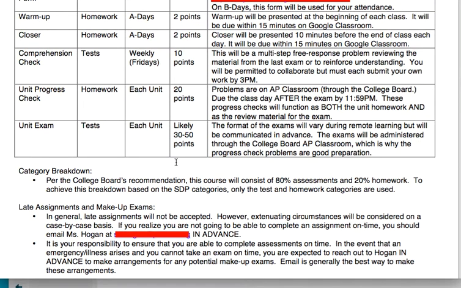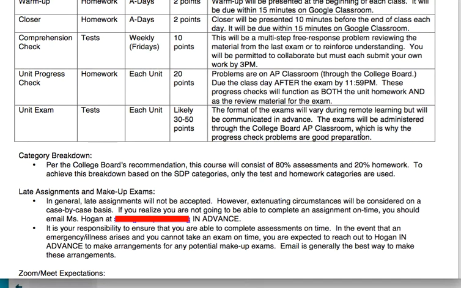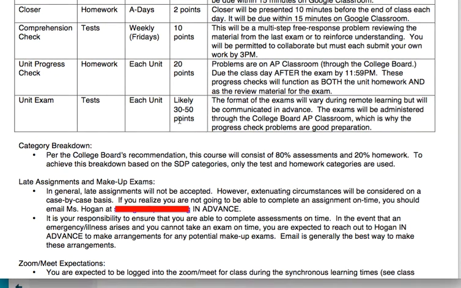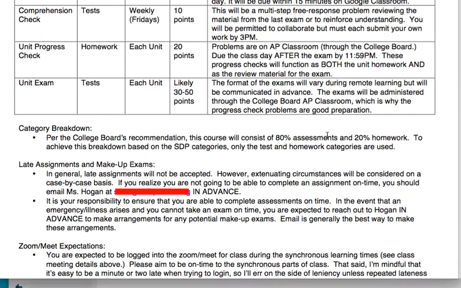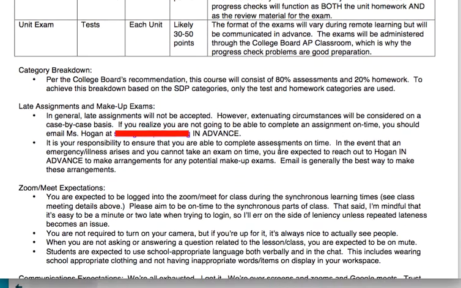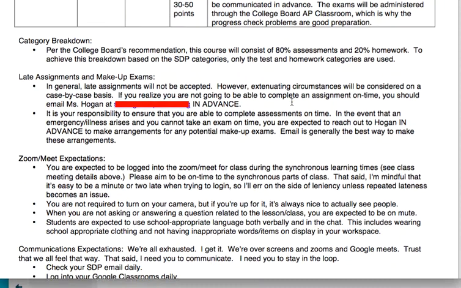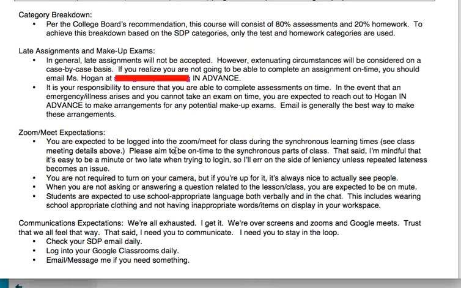So then we're going to take a unit exam, which will be administered in some way through the College Board AP Classroom. I haven't decided yet. It's likely going to be in the range of 30 to 50 points, depending on what we're administering. Category breakdown is pretty standard. We've done this before. The College Board recommends that you do an 80-20 split on assessments and homework. In order to achieve that using the school district categories, I use tests and homework only.